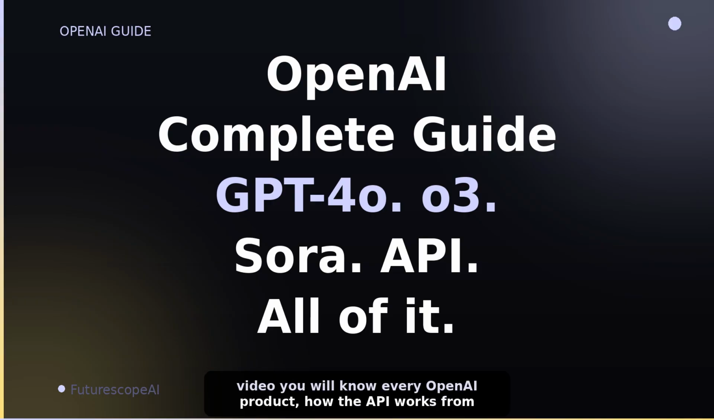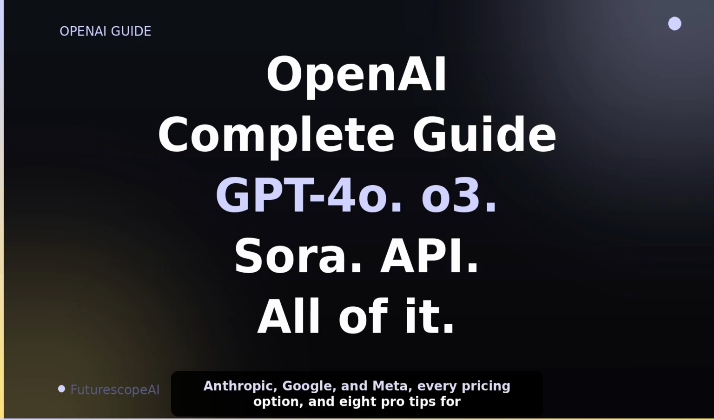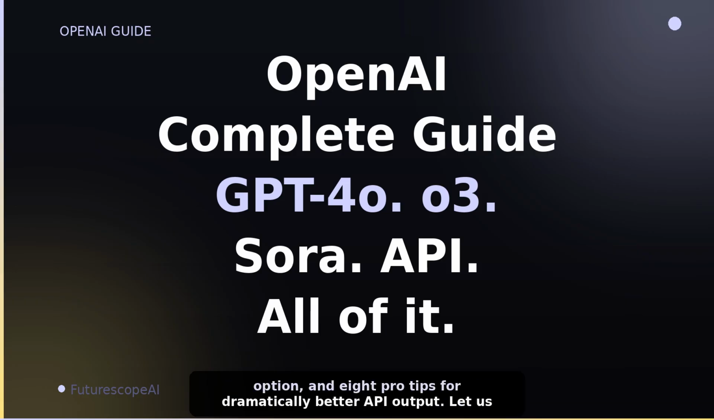By the end of this video you will know every OpenAI product, how the API works from first principles, how to use O1 and O3 reasoning models for complex developer tasks, how Sora works and how to access it, how fine-tuning, embeddings, and Whisper work as specialist APIs, how OpenAI compares honestly to Anthropic, Google, and Meta, every pricing option, and 8 pro tips for dramatically better API output. Let us get into it.